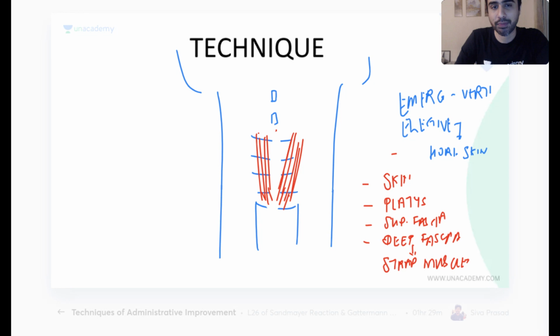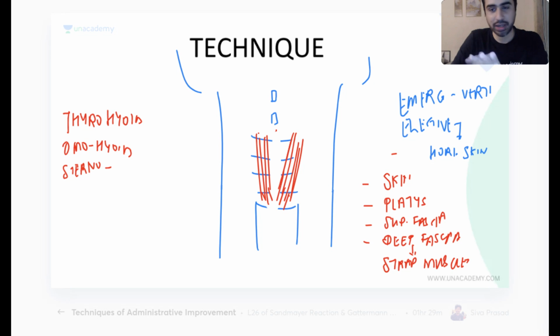Which muscles come? Which doesn't? Okay, which muscle doesn't come? Okay, you can answer that. You have four muscles as per TOS: thyrohyoid, omohyoid. He's given those four names, right? Sternothyroid and sternohyoid. Stylohyoid is not a strap muscle. Friend, there is no stylo. Sternothyroid, sternohyoid. Yeah. Which strap muscles come, which don't come?